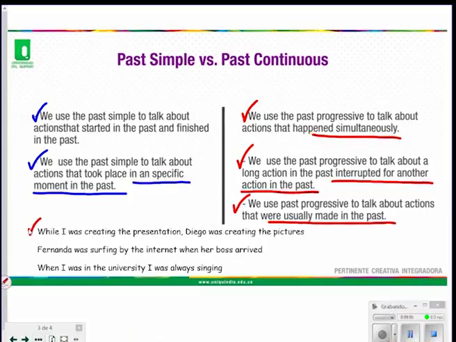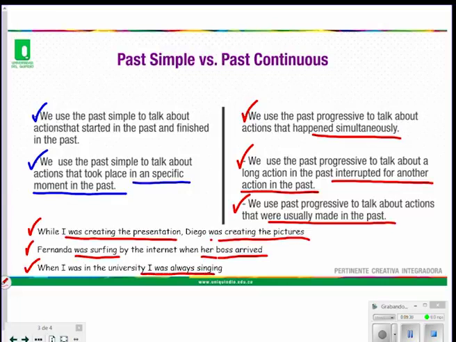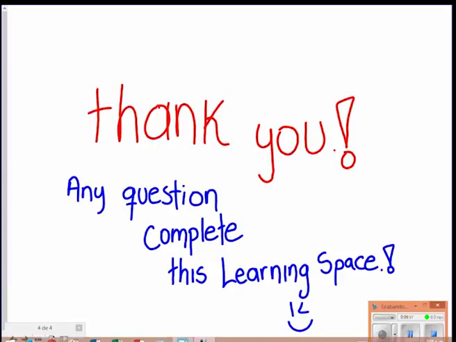Examples: simultaneous action. While I was creating the presentations, Diego was creating the pictures. Two actions at the same time. We use the past progressive to talk about a long action in the past interrupted by another action. Fernanda was surfing the internet when her boss arrived. And third example, when I was in the university, I always was singing. It was a usual action made in the past. Thank you. Any question?